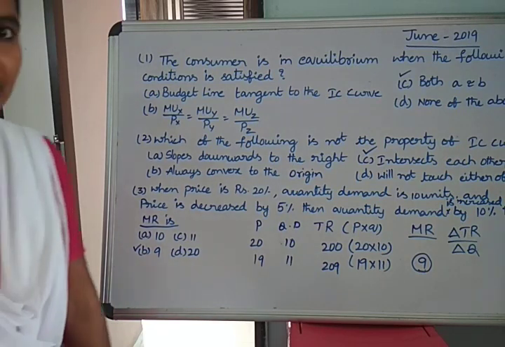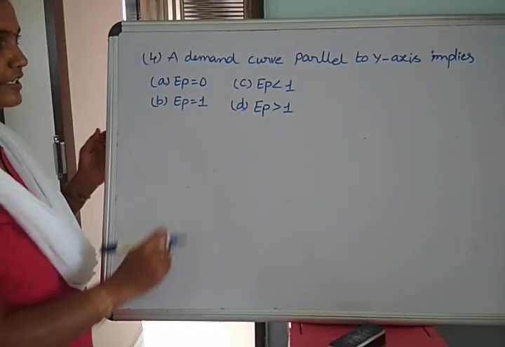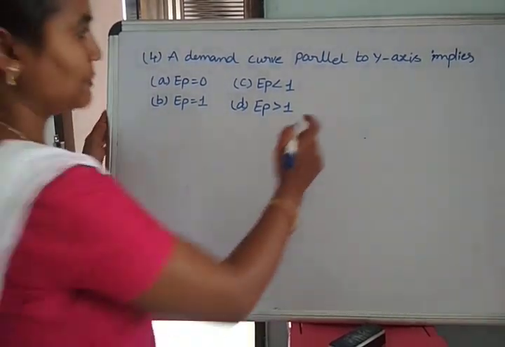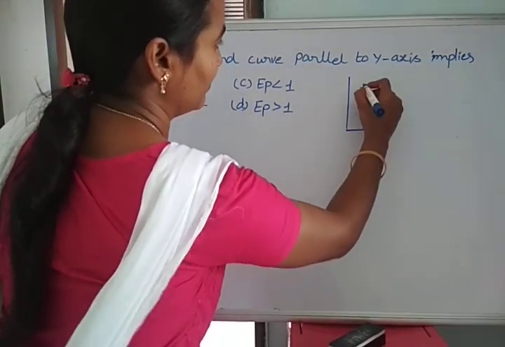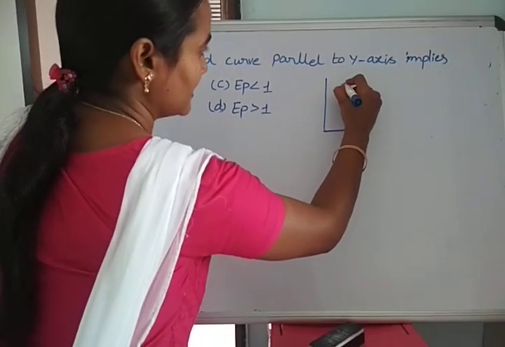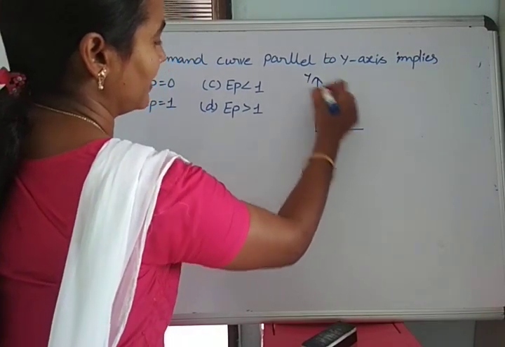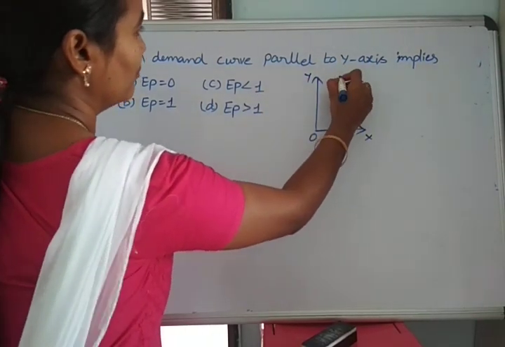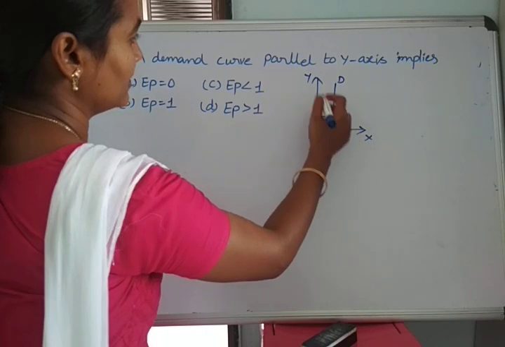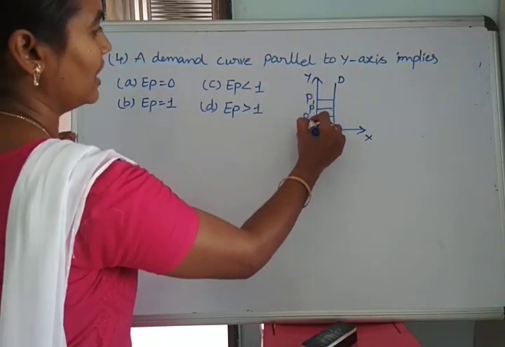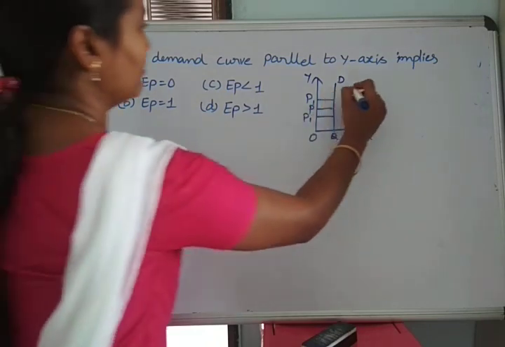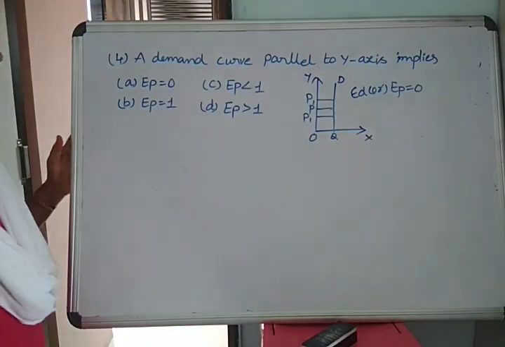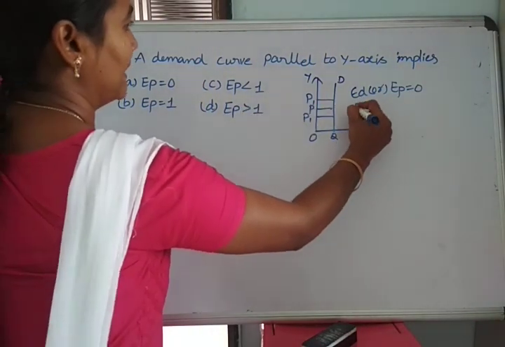Some more bits also we will discuss now. The next bit is: a demand curve parallel to the OY axis implies. When you are perfect in the types of price elasticity of demand, then this bit can be found easily. A demand curve parallel to the OY axis means that if price is increased or decreased, there is no change in quantity demanded. So ED or EP equals 0. It implies perfectly inelastic demand.